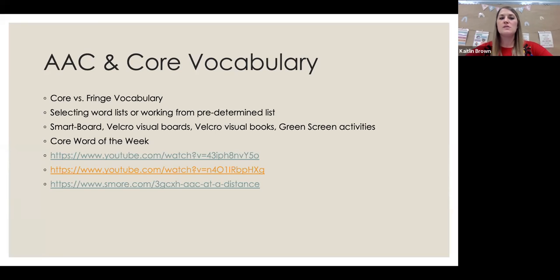And then again, using that smart board, I'm not sure how familiar everybody is with green screen activities, but this is one that is becoming more and more common. A lot of these are accessible through Teachers Pay Teachers nowadays. And there are just so many opportunities where it's an interactive scene. So we have one where a little boy is on his way to school. And it's asking, well, how does he get to school? The first one is a skateboard, and the students have to answer, does he use a skateboard to get to school? No. And so they have to tell us no, whether it be verbal, or a picture with their device.